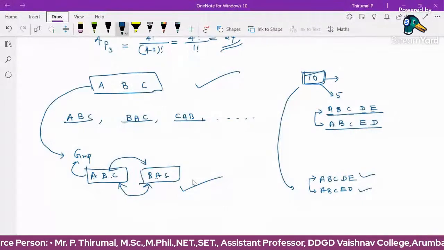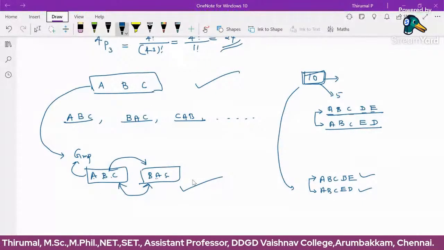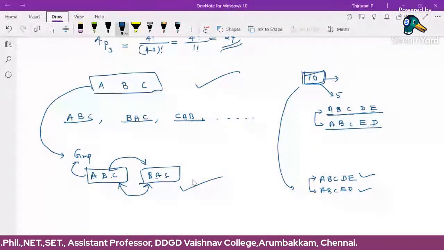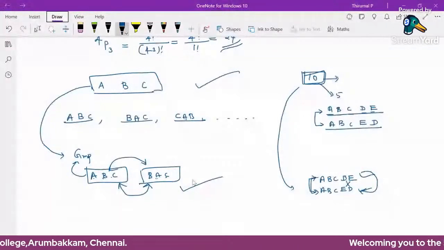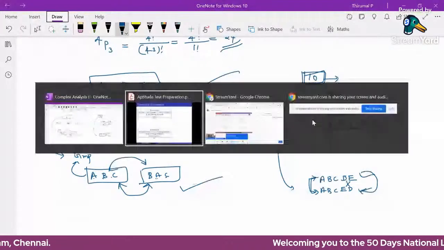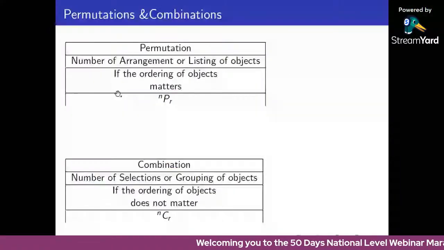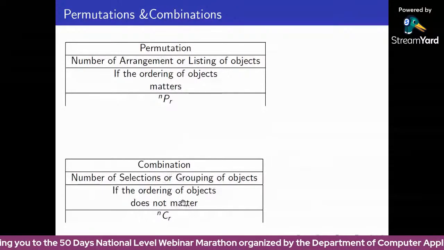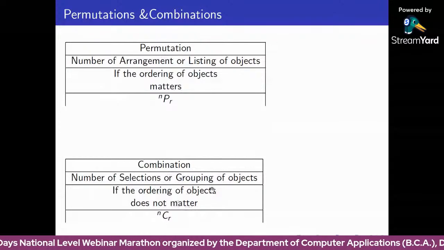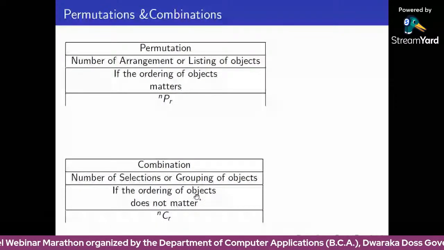The number of members is 5 here, and here also the number of members is 5. The same members appear again in the same group, so these two groups are the same group. But in permutation, this is different, so arranging is important there. The ordering of the objects is important in permutation, but ordering does not matter here. In combination, both denote the same group.